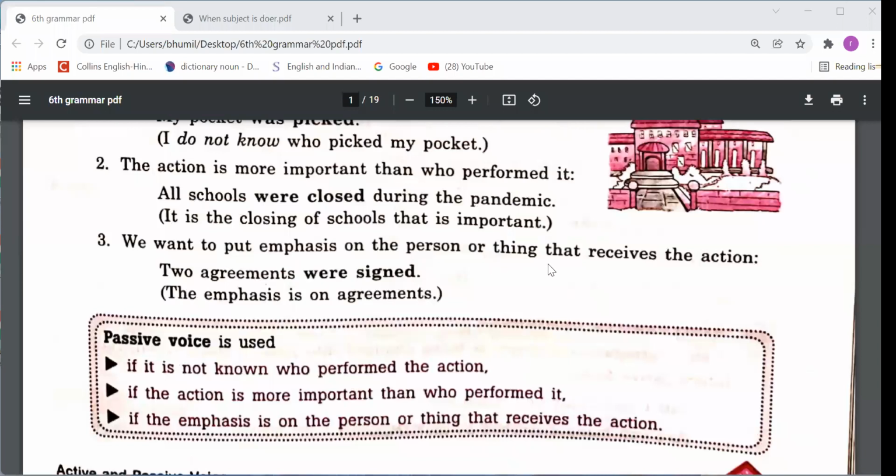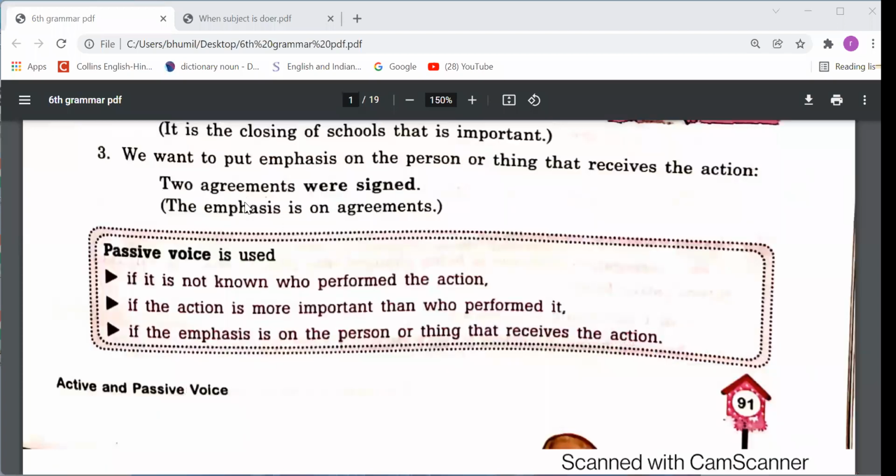Third point, we want to put emphasis on the person or thing that receives the action. Whenever we have to emphasize on the person, mean on the subject, when subject is not doer, subject is receiver. This point I have told you already, right? Like two agreements were signed. So we want to emphasize on the subject, means two agreements. That's why we have written this sentence in passive voice, right?